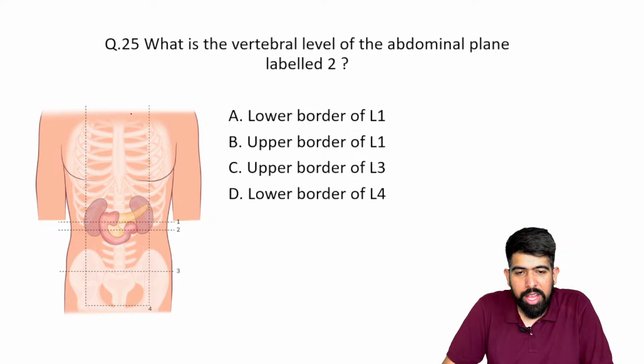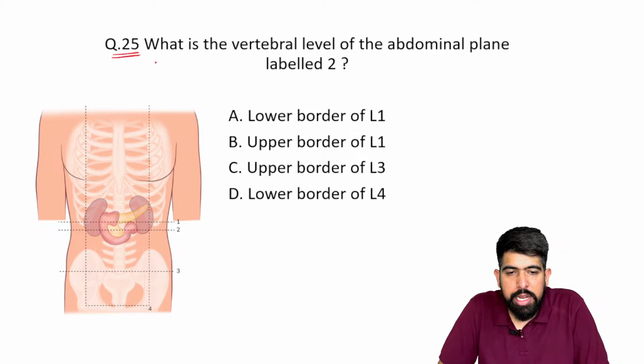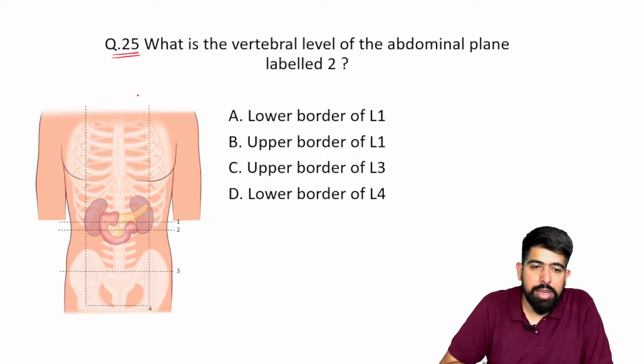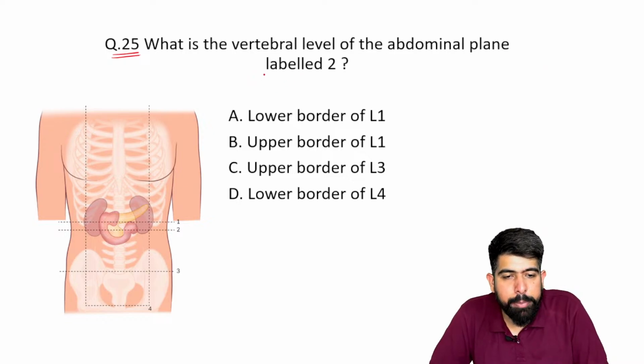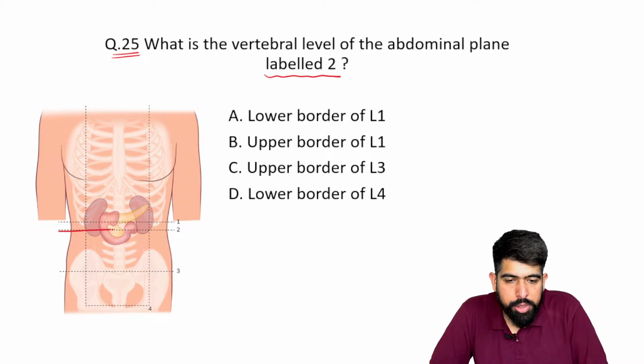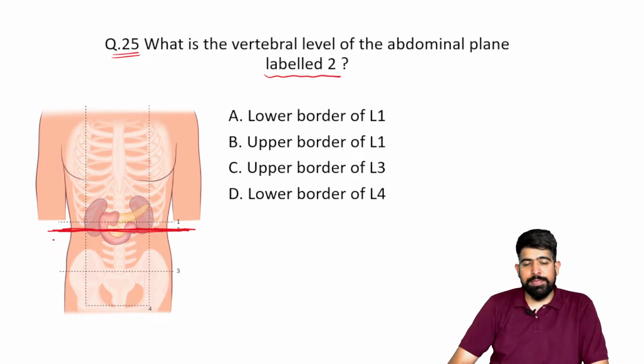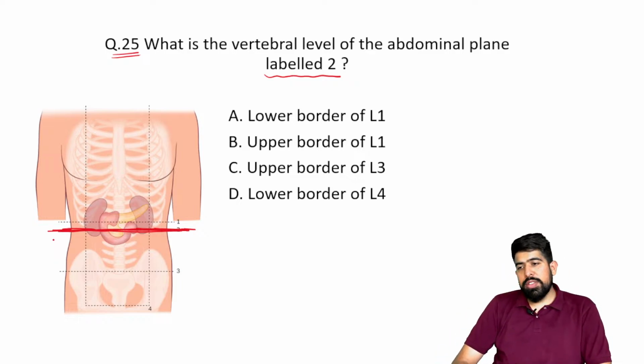Very good. Moving forward to the next question. What is the vertebral level of the abdomen plane which is labeled number 2? So they are asking about label number 2. I'm marking it with the red color, drawing a line here. This was label number 2, and they are asking what is the vertebral level.